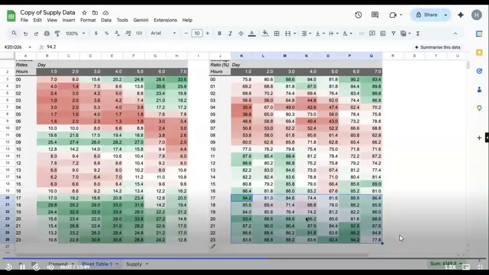Why? Because the coverage ratio is good. That is, as soon as people are able to open their app, they are able to see at least one car. So the supply is also good. And because the supply is good, of course, the completion rate is also good. Same is the case with late night Saturday, Sunday.